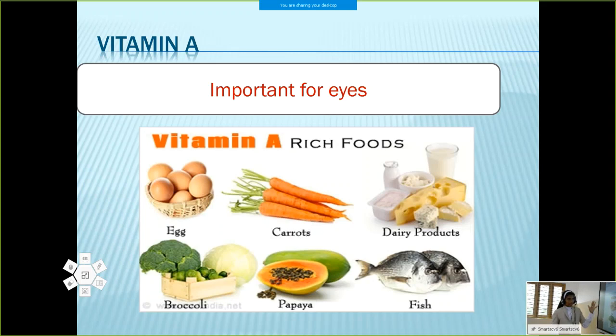Vitamin A is important for eyes, and food items containing it are carrots, dairy products, fish, papaya, broccoli, etc. These foods contain vitamin A, and this is important for our eyes.